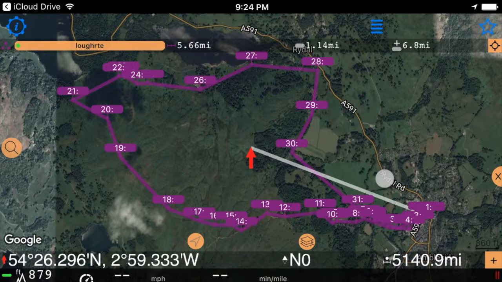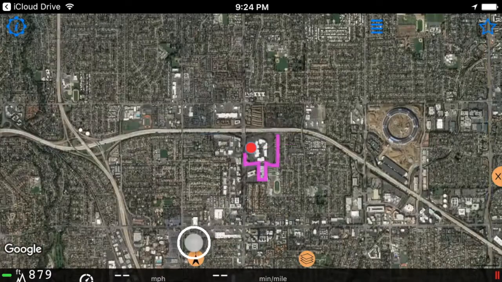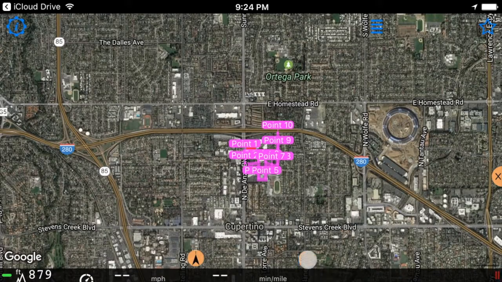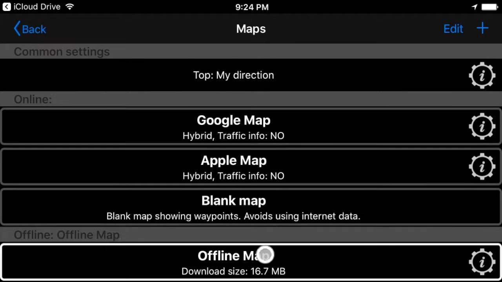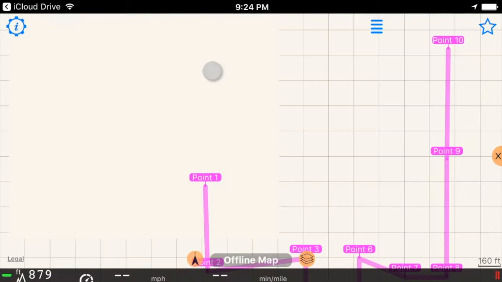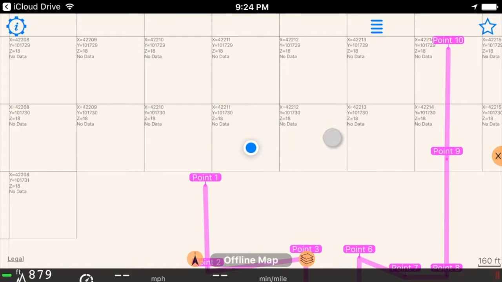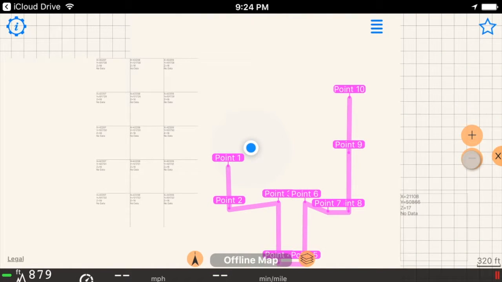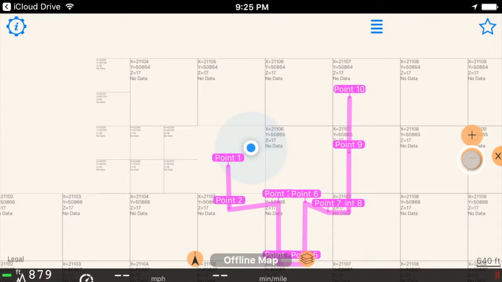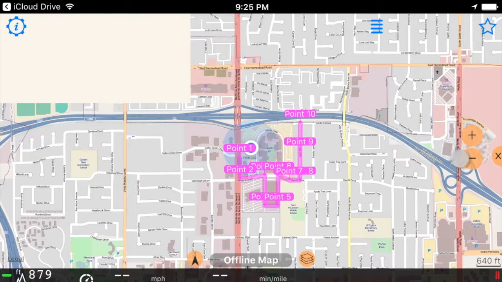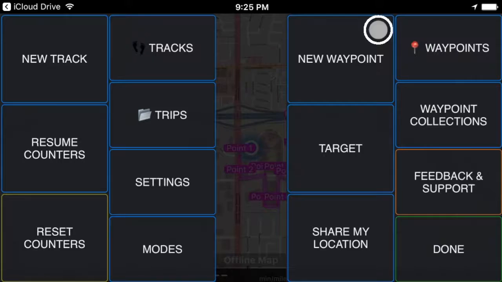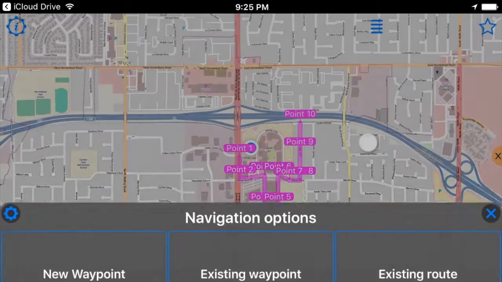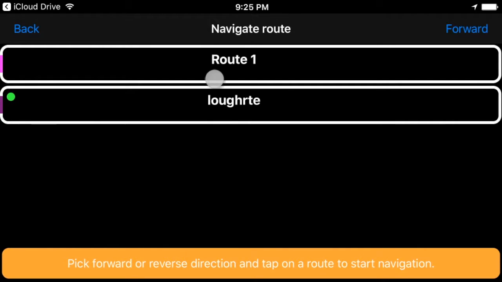Now this is really it for editing roads and creating roads on a map or importing them from GPX files. Let me return back to where I am and pick up the offline map again. Yeah, that's on a zoom level. Download it. So now this is it. All that's left is just to say target and pick my road as a target for the navigation.